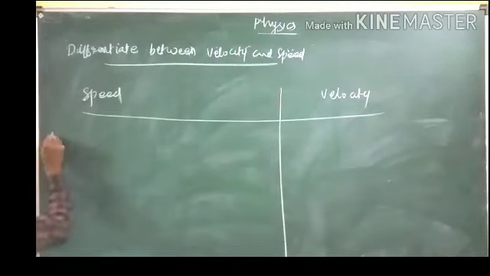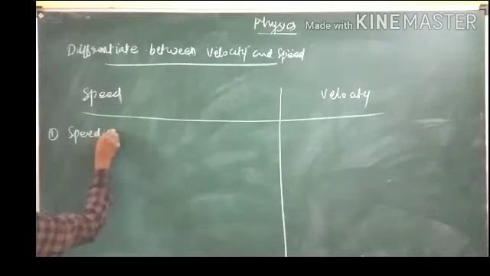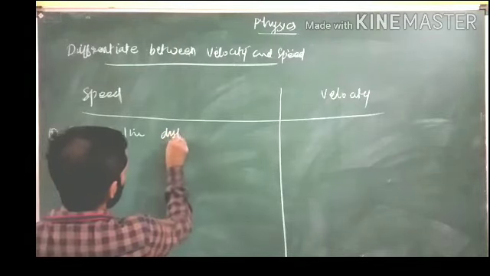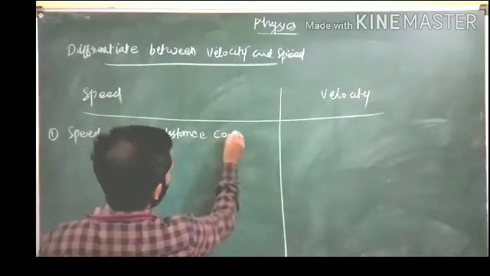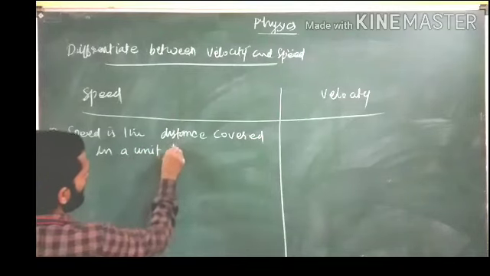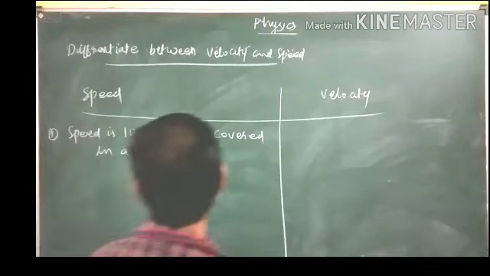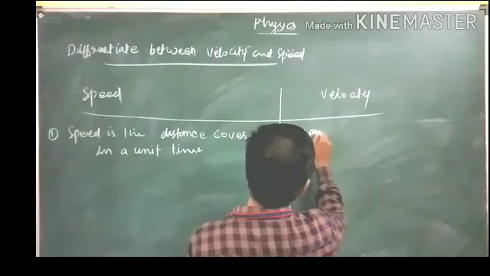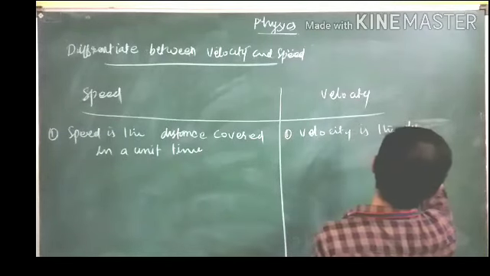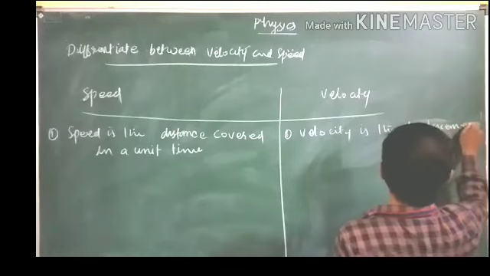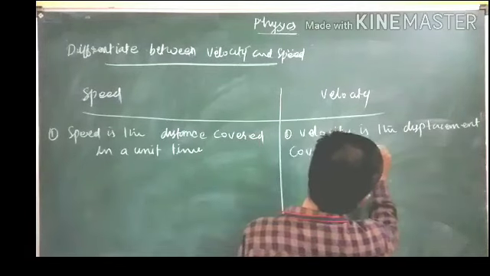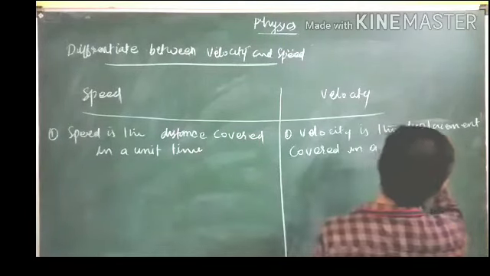Number 1, first point. Speed is the distance covered in unit time. Here what you write? Velocity is the displacement covered in a unit time. Okay.